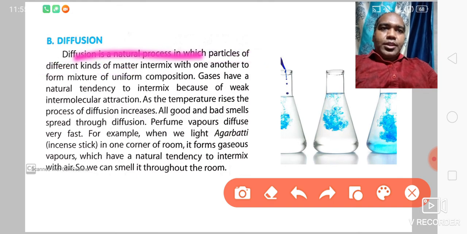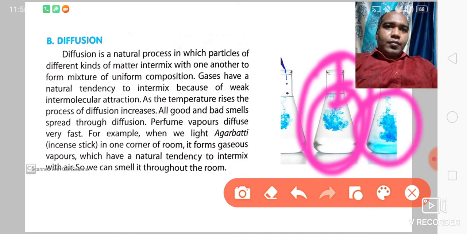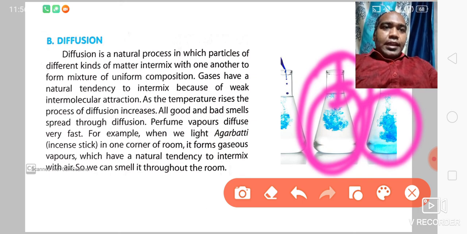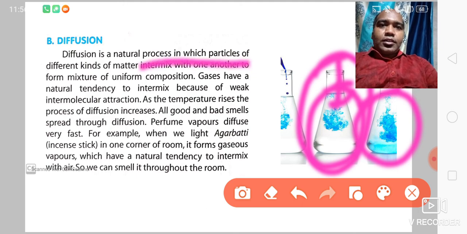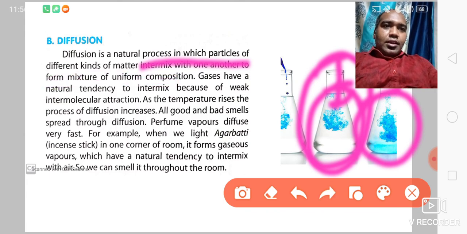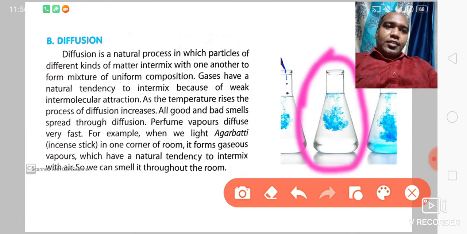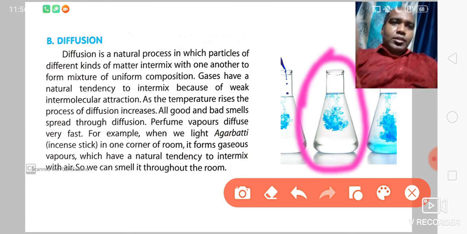Okay, what does it mean? You can see here, one liquid is there, and another liquid is mixing in it. It is getting mixed into another type of liquid, intermixing with another liquid. So this is called what? Diffusion. It intermixes with one another to form a mixture of uniform composition. It will mix and its color will change. It will mix thoroughly into the whole liquid.